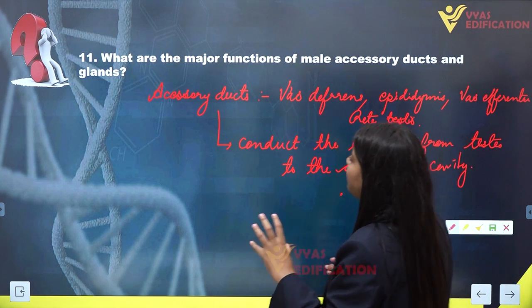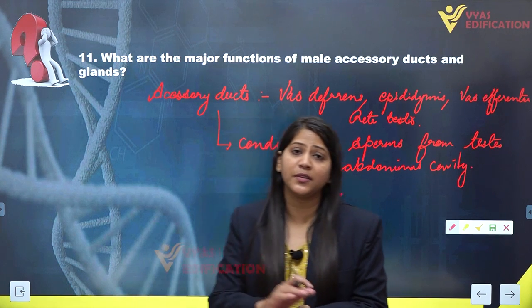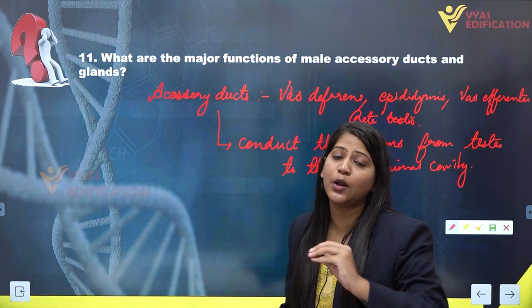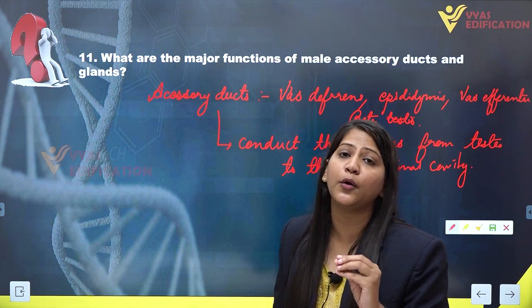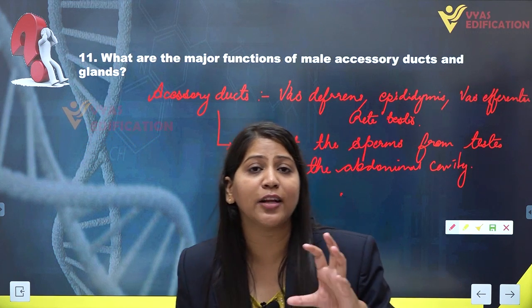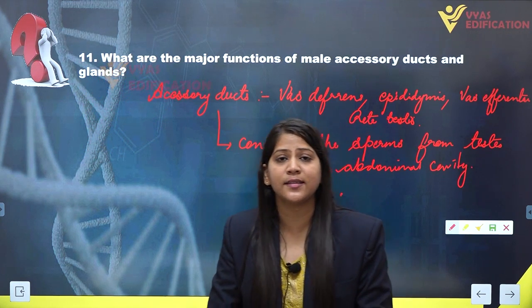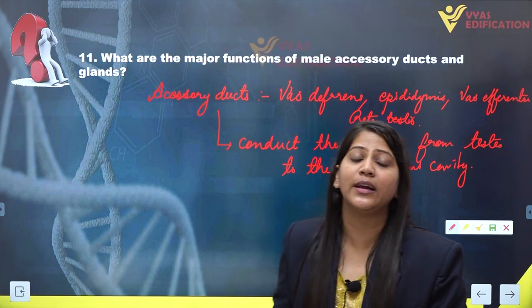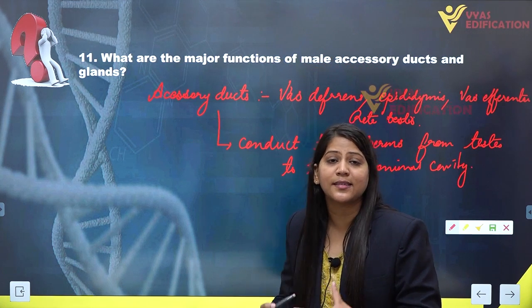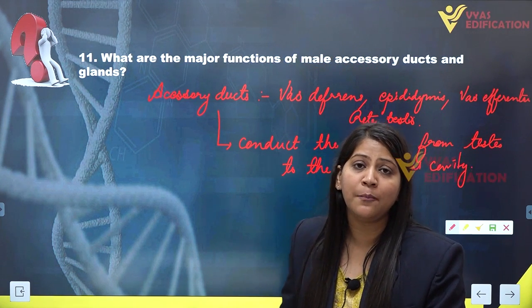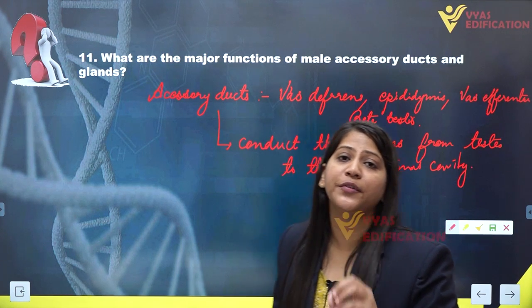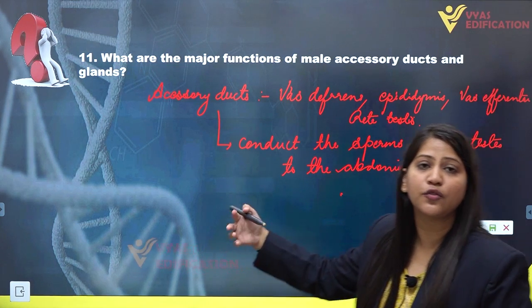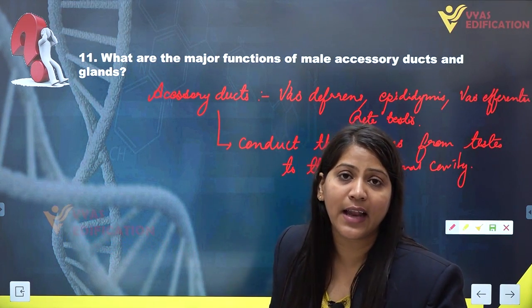Let's have the function of accessory glands. As we have discussed in the previous question, the accessory glands are named as seminal vesicles, prostate gland and bulbourethral gland. All these glands actually produce mixtures of some substances, and all the mixture coming from all these accessory glands of the male reproductive system forms seminal plasma, which is a part or constituent of the semen. So here are the functions of accessory ducts, and we have discussed the functions of male accessory glands.